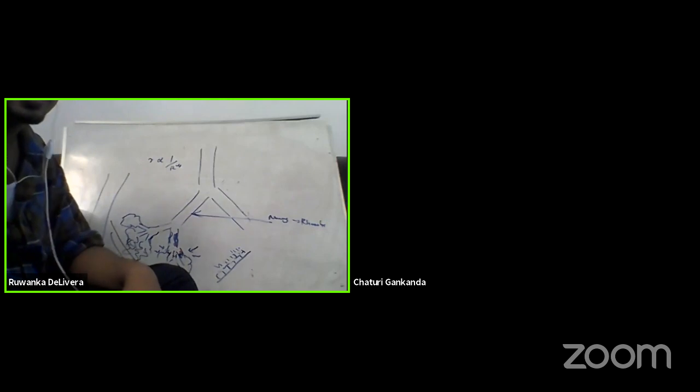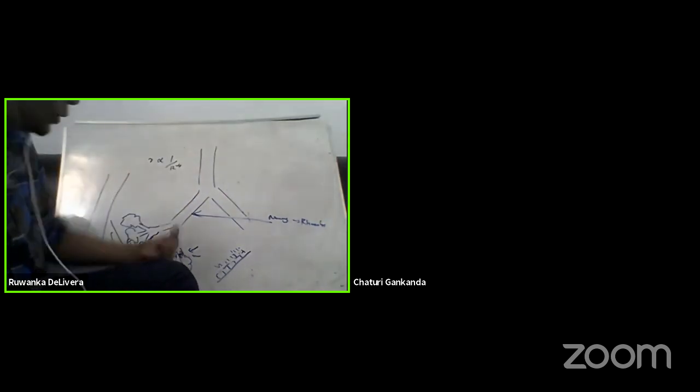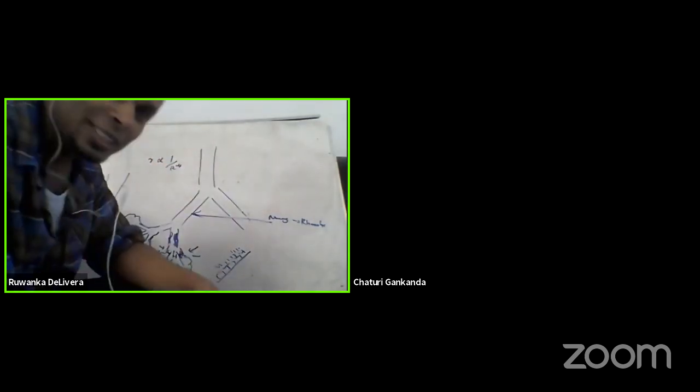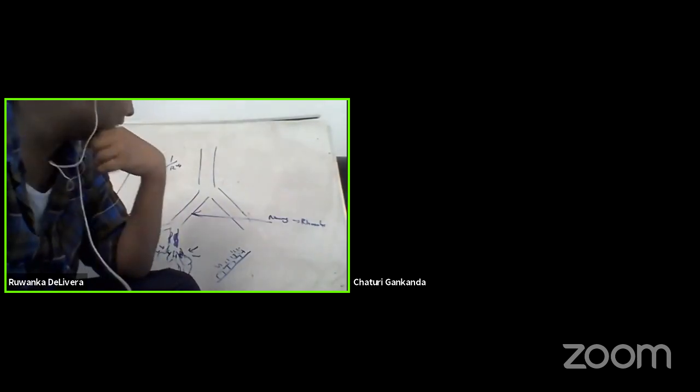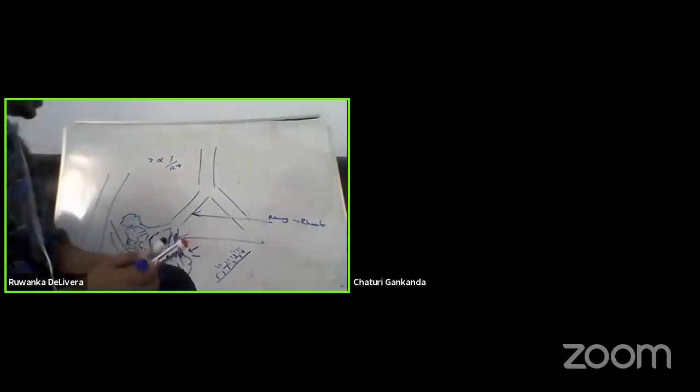Air passes through the fluid when you breathe in, and also when you breathe out, so you will hear it in both inspiration and expiration. That's why in bronchiectasis you will hear coarse crepitations in both. Fluid in the airway will cause coarse crepitations in both inspiration and expiration.